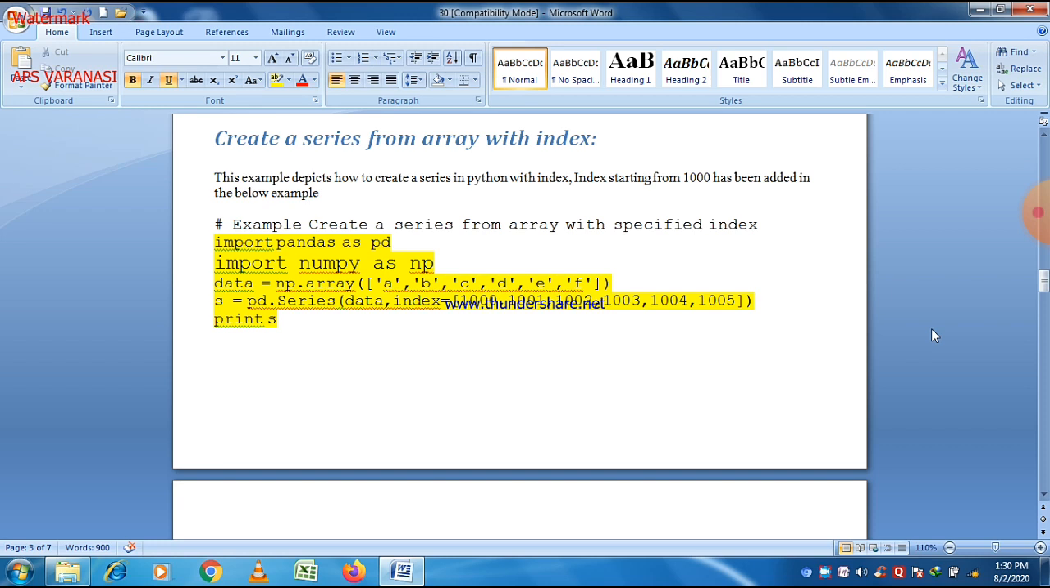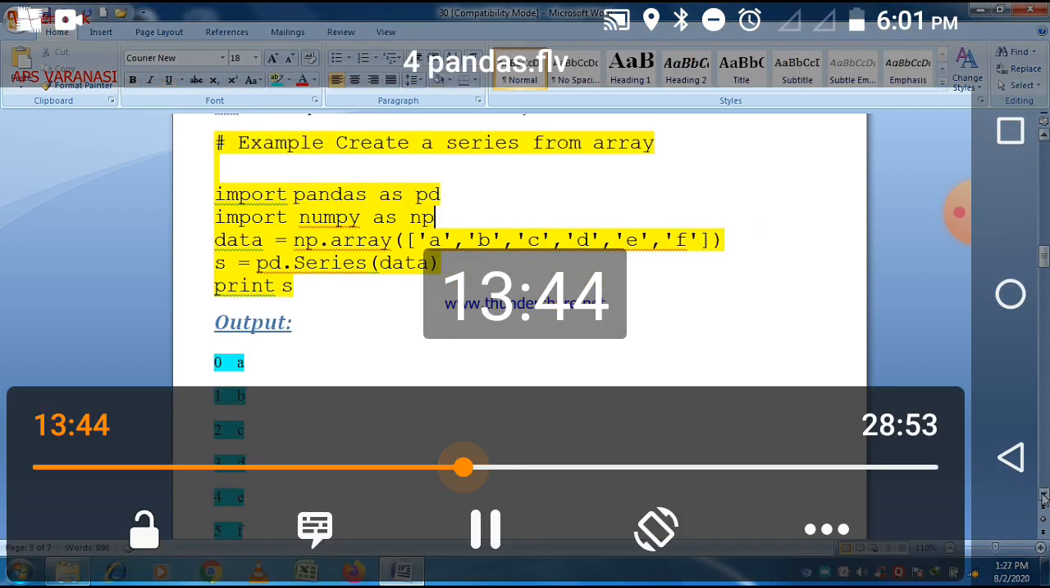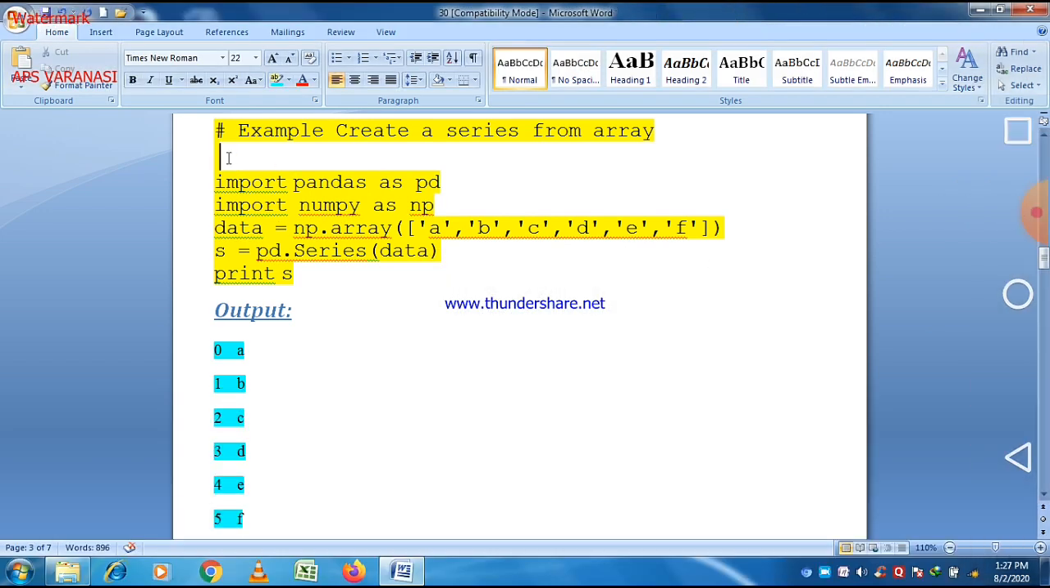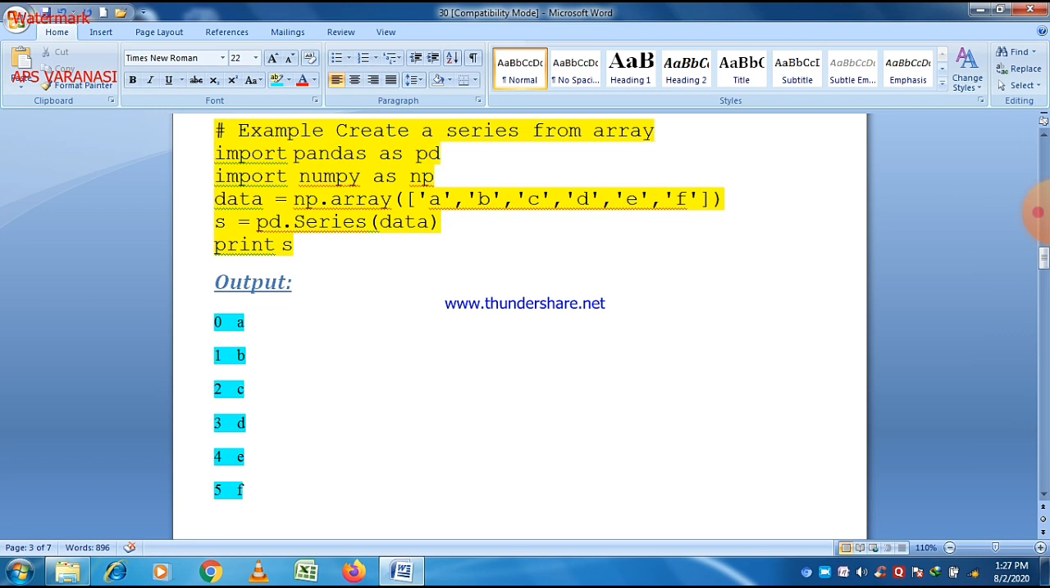And just create a series named s. So s is equal to pd.Series, then just write data. If you want to give it an index value, or without an index value, then just pass data as a single value, because we know that there are four parameters in it: data, index, data type, and copy.